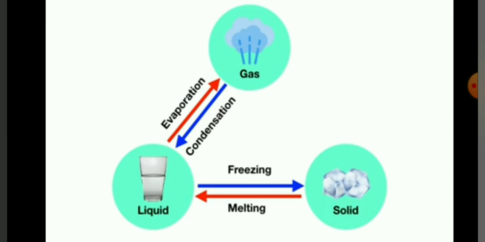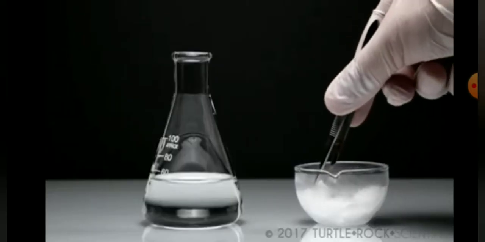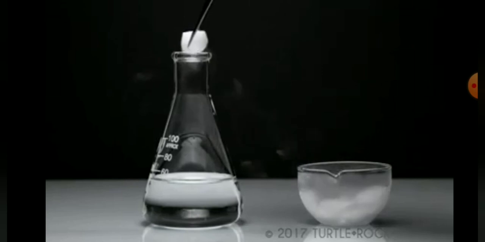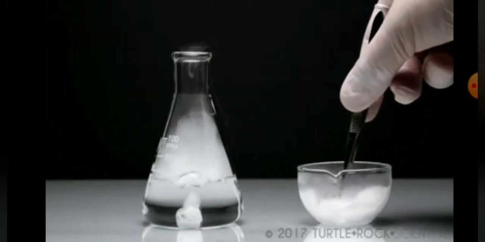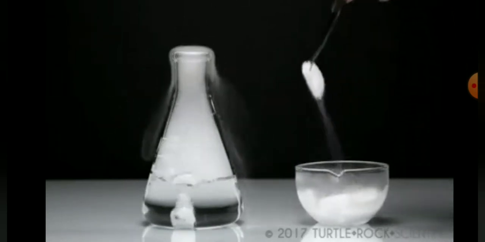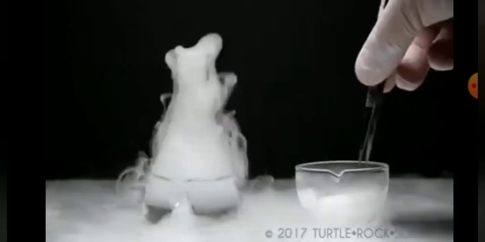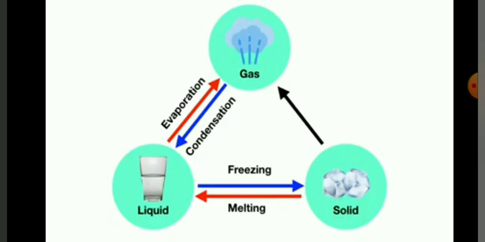There's one more example too. Believe it or not, a solid can turn directly into a gas without ever having to be a liquid. This happens with dry ice, which is solid carbon dioxide. If you drop it in some water just to start the reaction, you can see that the carbon dioxide ice is turning directly into a gas. It's never becoming a liquid. Those solid chunks are switching directly into a gas. Now this process where a solid goes straight to a gas is called sublimation.